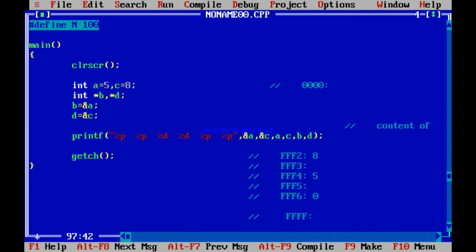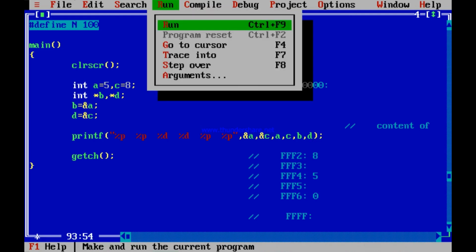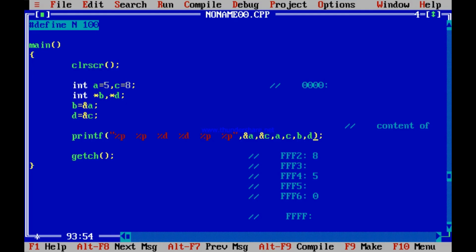5 has been stored in FFF4. So address of a should print FFF4. c is 8, stored in FFF2. Address of c is printing FFF2. a is 5, c is 8. So they are printing integers 5 and 8. b and d are pointers containing what? Containing address of a and address of c. So address of a and address of c are FFF4 and FFF2. So it should print the same thing. You run and check. It should print FFF4, FFF2, 5, 8, FFF4, FFF2. See? That is what they are printing.